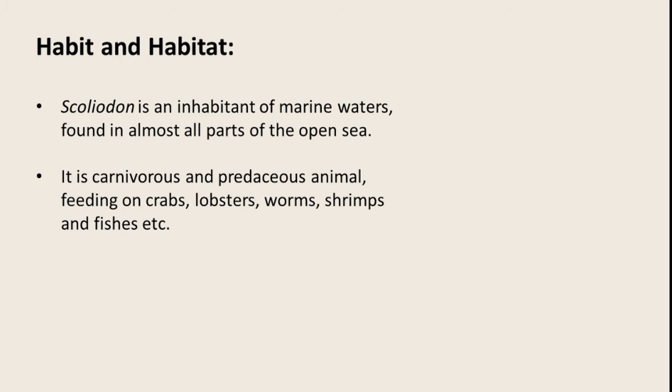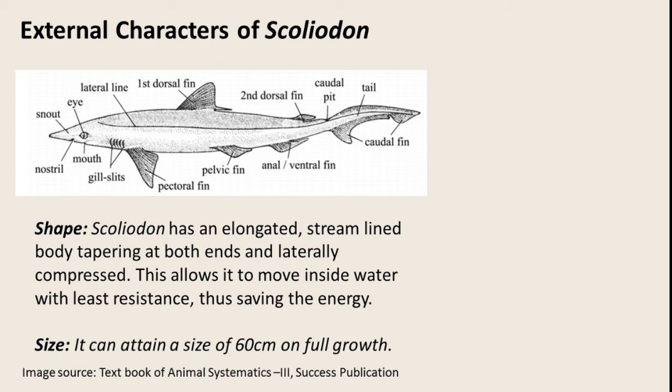The next part that we are going to see is external characters of Scoliodon. You can see in this particular image everything is properly given. You can refer to this image when I am talking about the general characters. Now let's first talk about the shape of the Scoliodon. If you see the body, it is an elongated body, right? Streamlined body is present, which is going to be tapering at both the ends. If you see here, at both the ends the body is tapering.